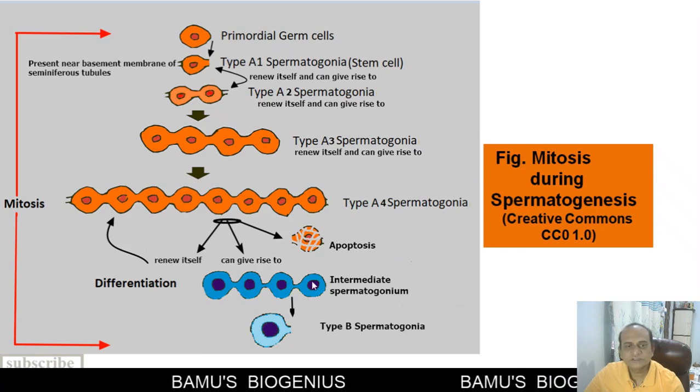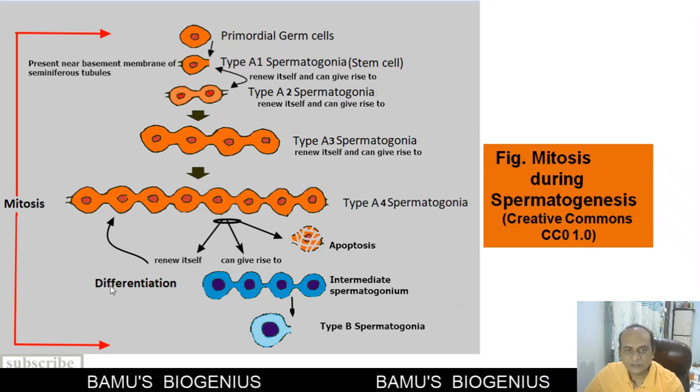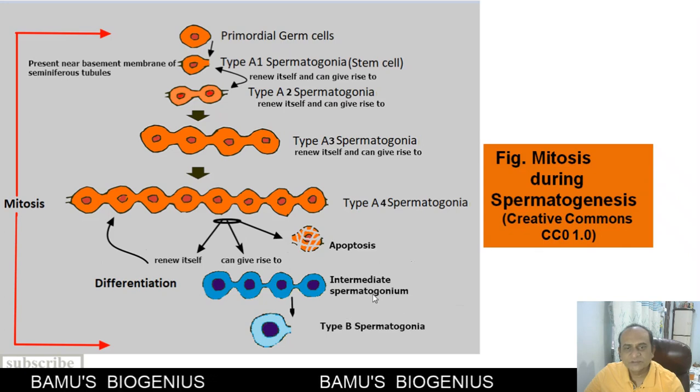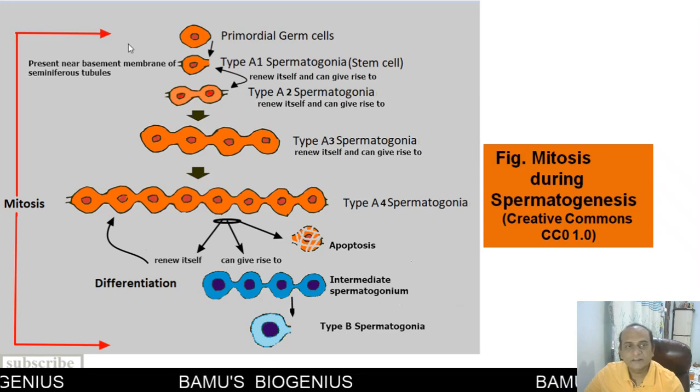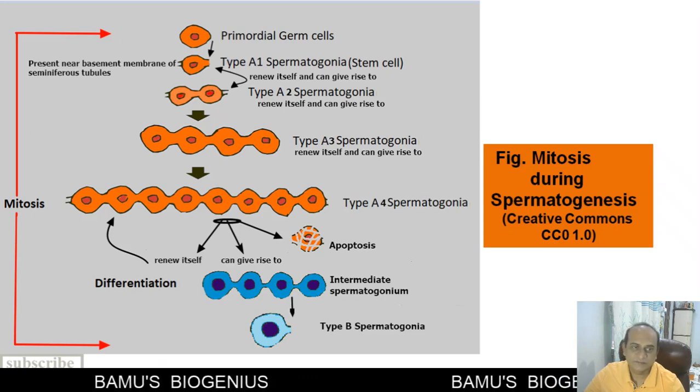So this is how the type A4 spermatogonia differentiates. Now it differentiates into intermediate spermatogonium, and this intermediate spermatogonium is now called a type B spermatogonium. So this is how the mitosis takes place in the basal compartment of a seminiferous tubule.